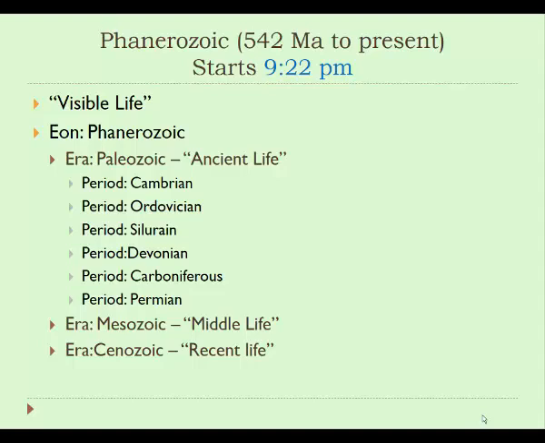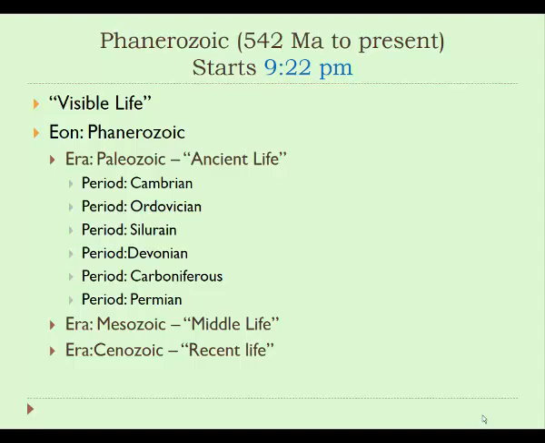The Phanerozoic Eon, the Paleozoic Era and the Cambrian period all start at the same time, 542 million years ago. As a result, a lot of times people refer to the periods of time, rock formations and certain kinds of fossils that occurred before 542 million years ago as Precambrian.